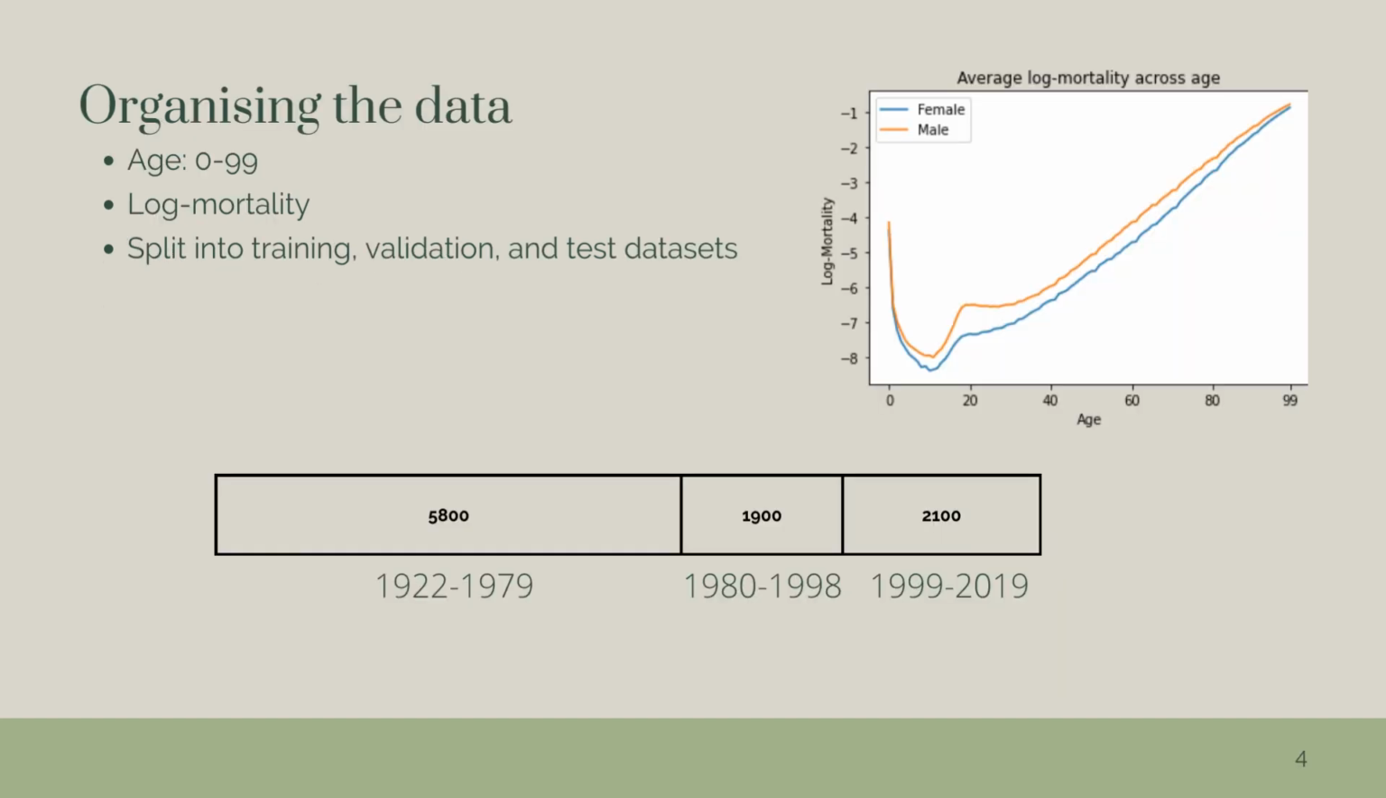For organising this data, I first reduced the age range to 0 to 99, as older ages had very few observations or no observations at all. I then transformed the mortality rates into log mortality rates for cleaner analysis. Then finally, I segmented the data into training, validation, and test sets including 5,800, 1,900, and 2,100